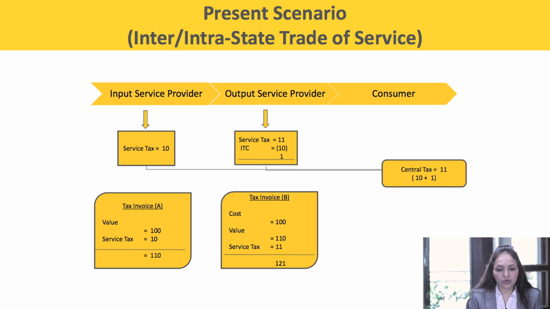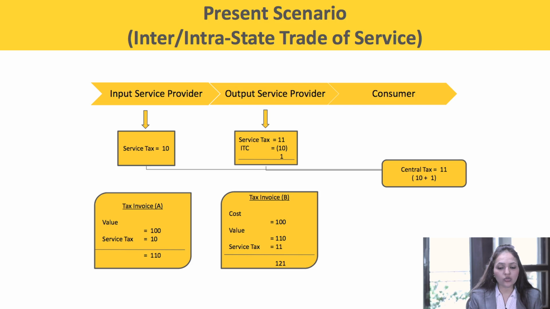Now the output service provider will be able to take the tax credit of the CENVAT credit of the service tax charged by the input service provider. Now when the output service provider is providing services to a consumer, again he would be charging service tax. Cost for the output service provider is rupees 100, value is 110 and service tax is 11. The total value turns out to 121.